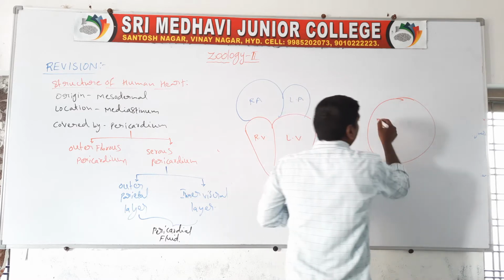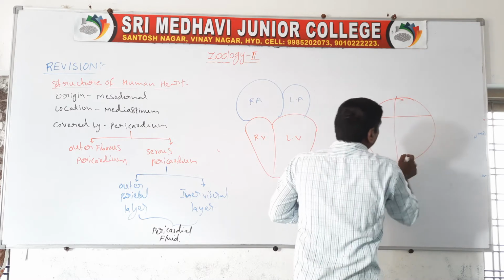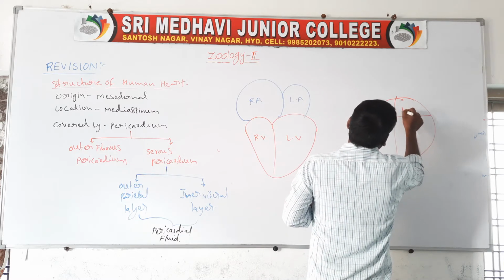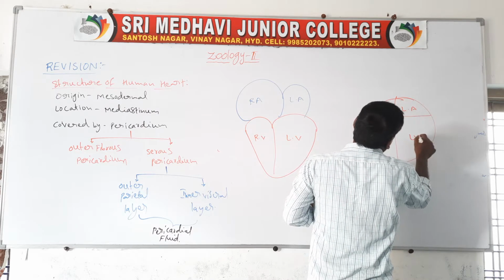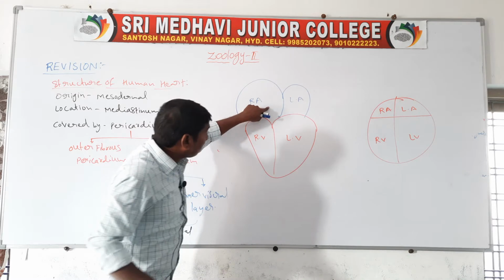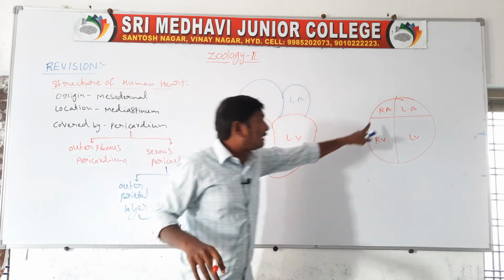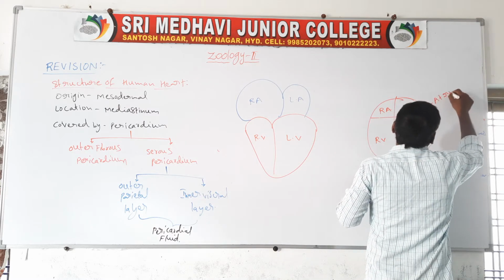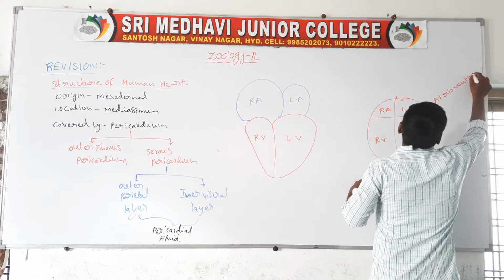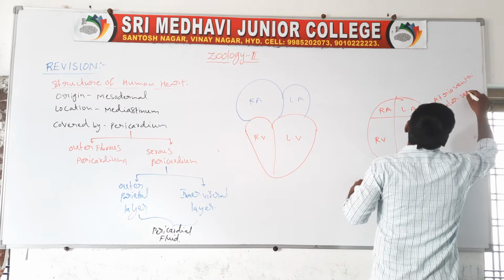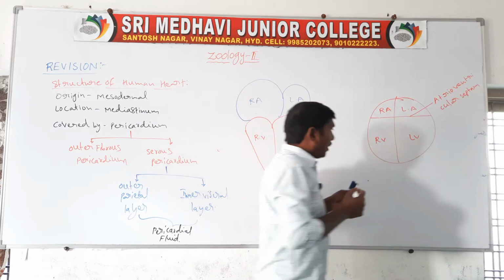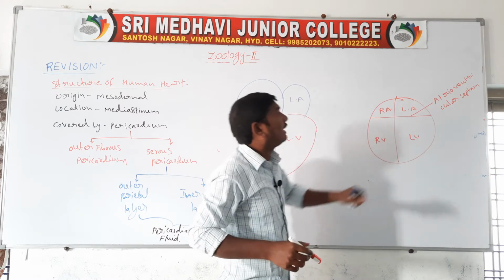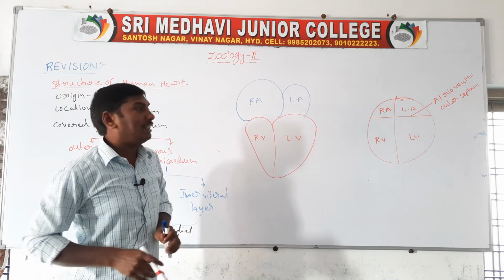The upper two chambers are the atria and the lower two chambers are the ventricles: the right atrium, left atrium, right ventricle, and left ventricle. The septum separating the upper and lower chambers is called the atrioventricular septum.